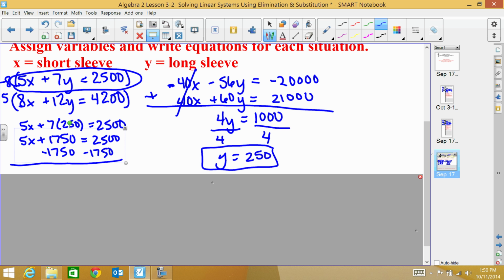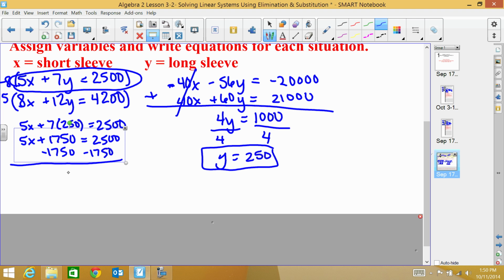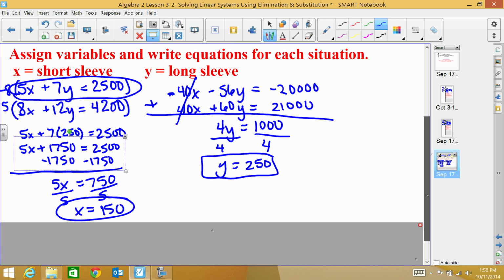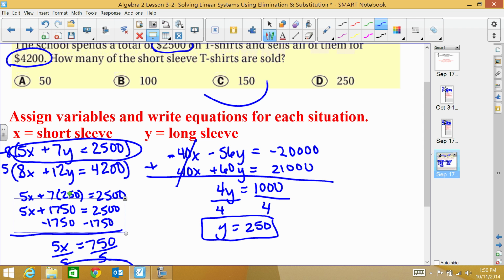So 2500 minus 1750 is 750. So I get 5x equals 750. And then if I divide both sides by 5, I get that x equals 150. So x represents my short sleeve shirts. So I sold 150 short sleeve shirts. So if I go back up, my answer would be C.